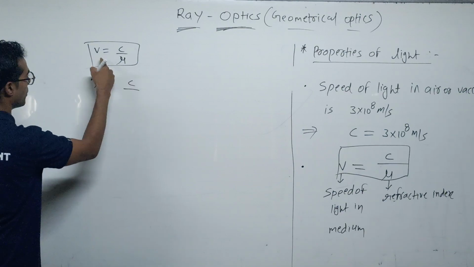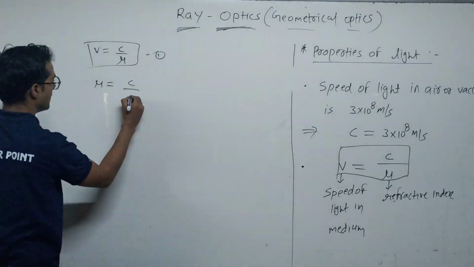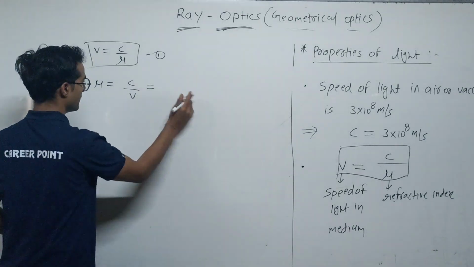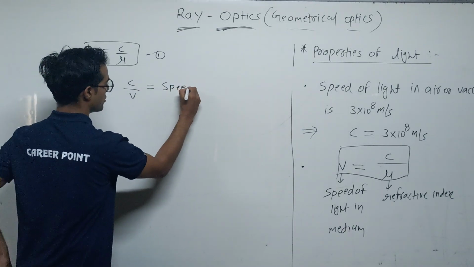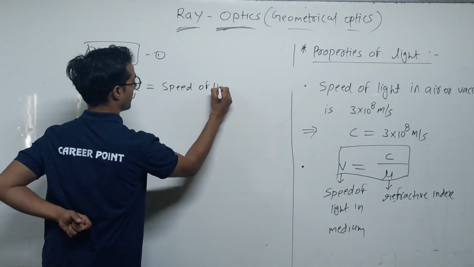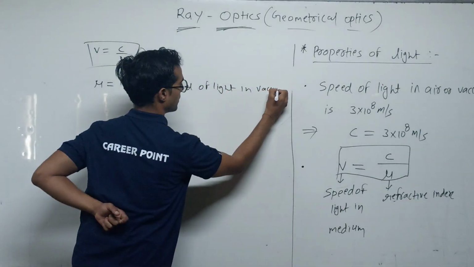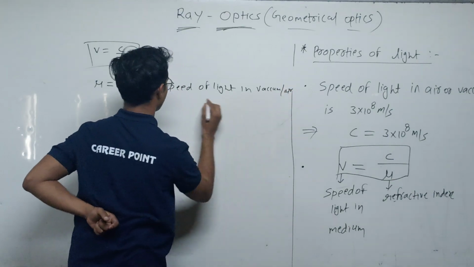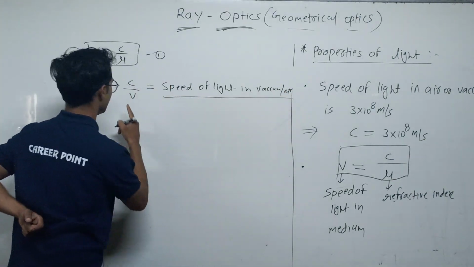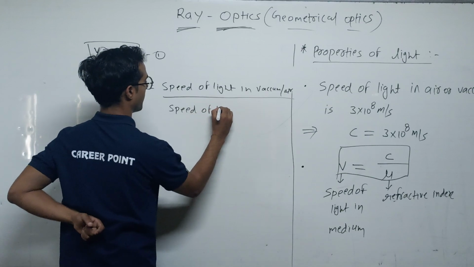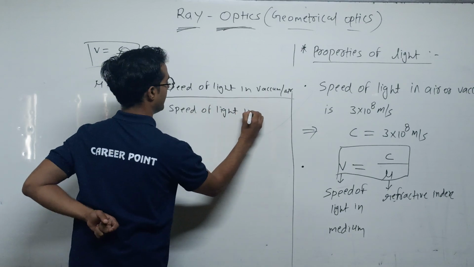From equation number 1, mu is equal to c by V, that is, speed of light in vacuum or air upon speed of light in medium.